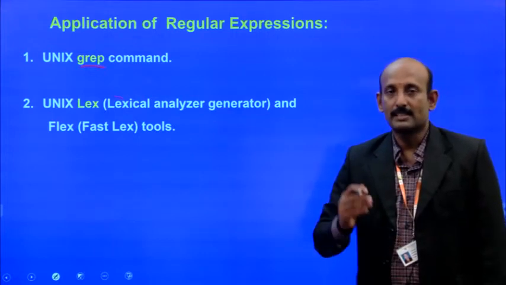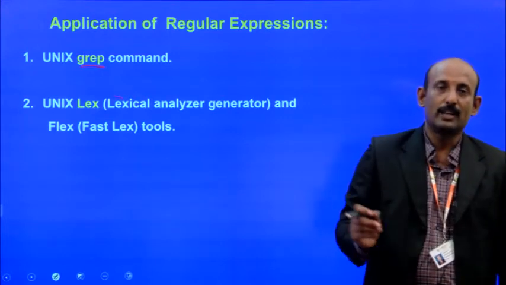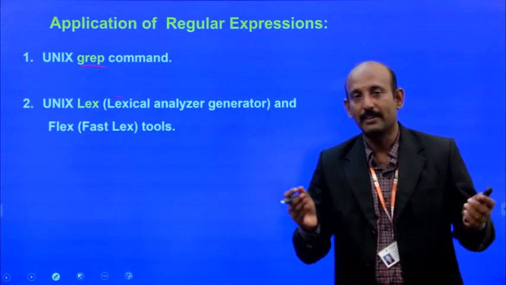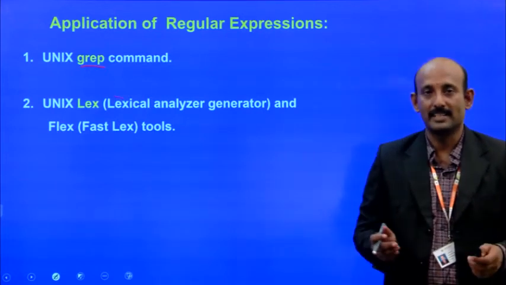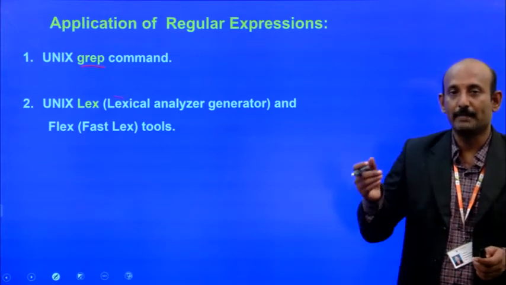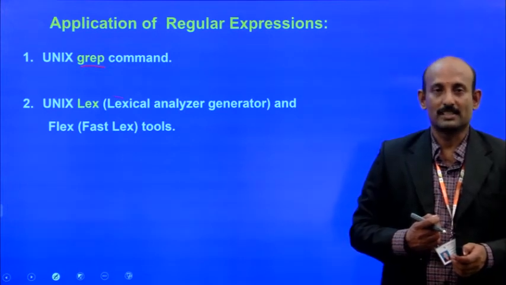So what is this concept? We are going to search for particular strings from large bodies of text. The large bodies of text may be in any format, like web pages. In these long web pages, if you want to find a particular text, we can use regular expressions.